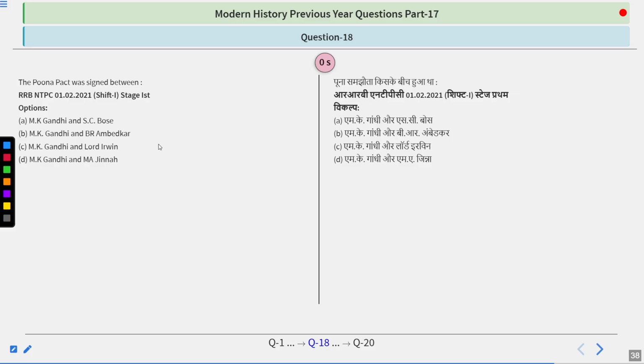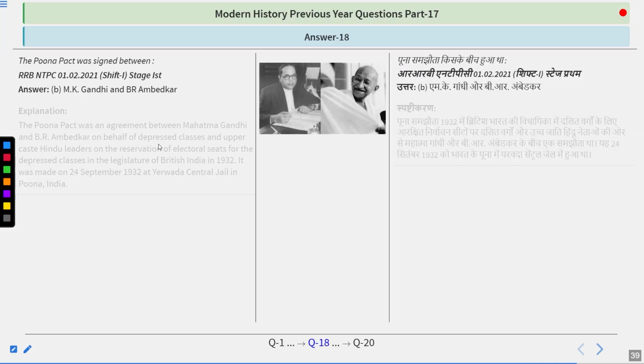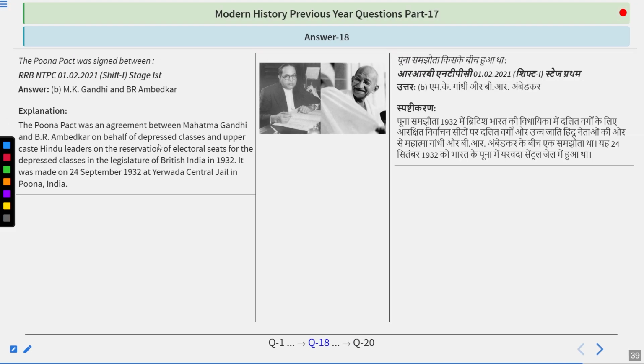Simple one. The answer is M.K. Gandhi and Bhimrao Ambedkar. So Pune Pact was an agreement between Mahatma Gandhi and Bhimrao Ambedkar on behalf of depressed classes and upper caste Hindu leaders on the reservation of electoral seats for the depressed classes in the legislature of British India in 1932. It was made on 24 September 1932 at Yerwada Central Jail in Pune, India.